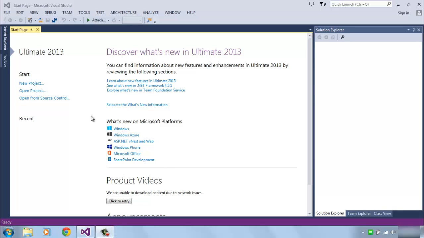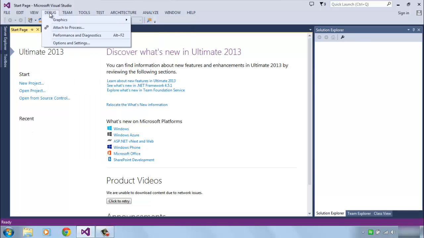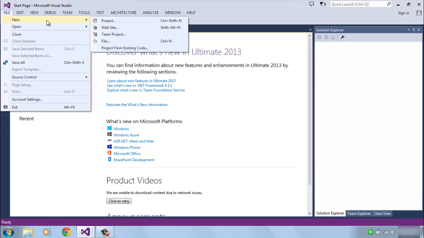Let's not go into other details for now. You can see there are a lot of links over here, some recent project lists and a lot of menus, but don't get confused by all these links at this moment. For now, let's click on File, click on New, and create a project. As I said, in order to create an application or a software program, you need to create a project. So let's go ahead and create a project.